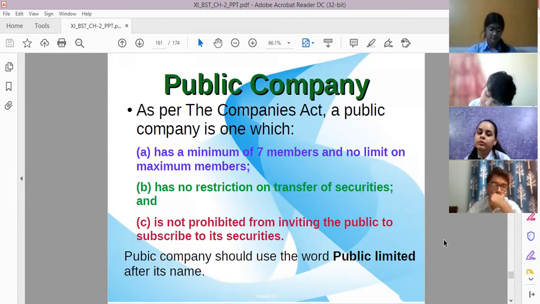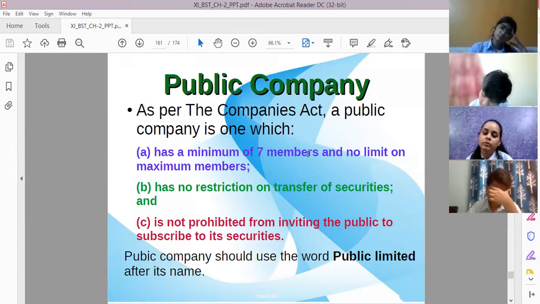That is my point, which means there is no restriction to transfer the security. Whenever you want, you can transfer the securities to anyone. Securities here means shares. So you can transfer the shares to anyone.